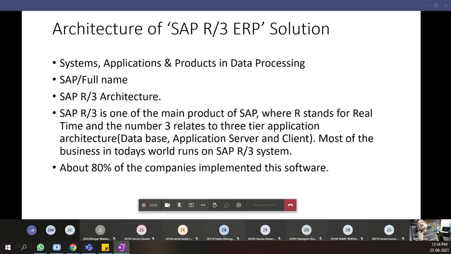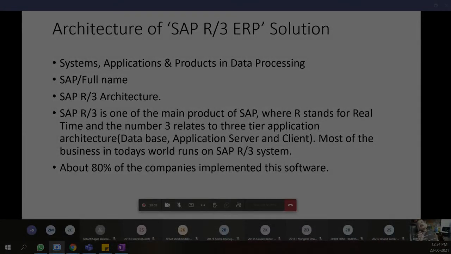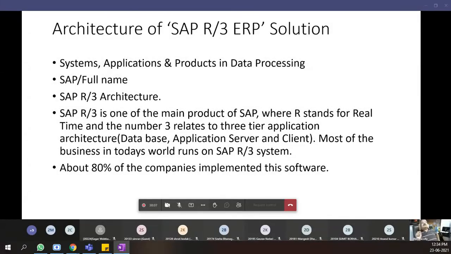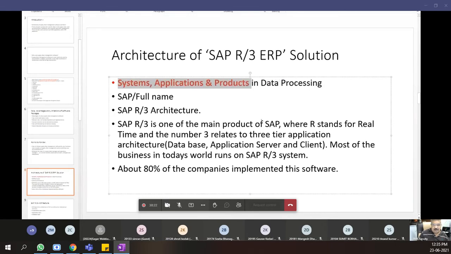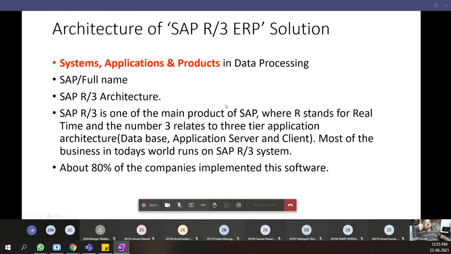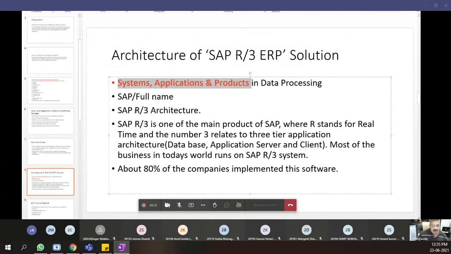Now let us discuss the architecture of SAP R/3 ERP solution. What does SAP stand for? SAP stands for Systems, Applications and Products in Data Processing. Let me highlight. SAP stands for what? Systems, Applications and Products in Data Processing. That is the SAP full name. Now, how is the SAP R/3 architecture? What does R/3 stand for? The SAP R/3 stands for Release 3.